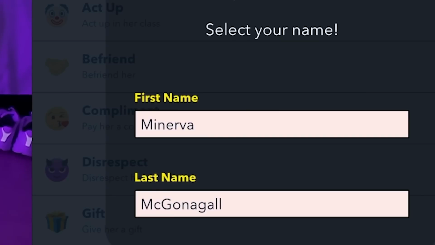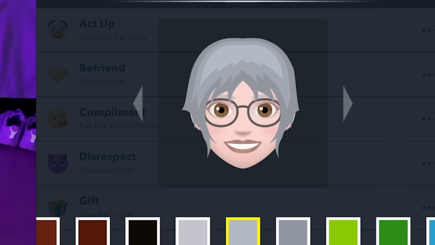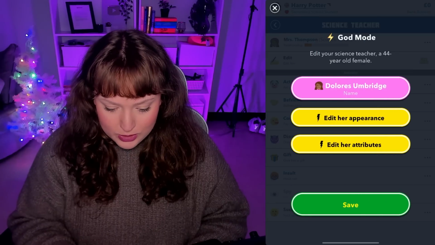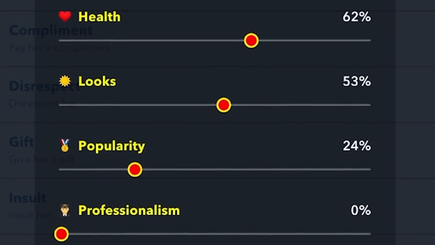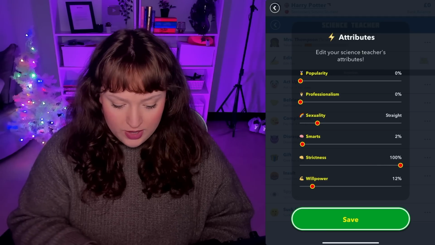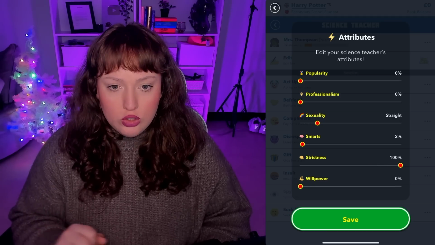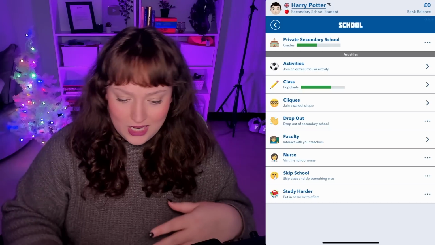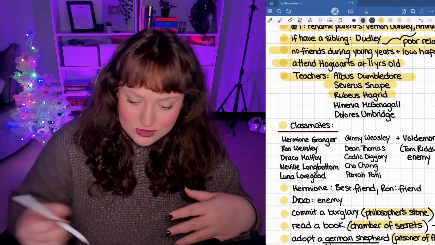So we have Minerva McGonagall. So that is Minerva McGonagall. Okay, Dolores Umbridge. Oh, we hated her. She was the worst. Not professional, not popular, crazy as hell, very strict, no willpower. She literally hit her students. Yeah, so that is it for our professors.